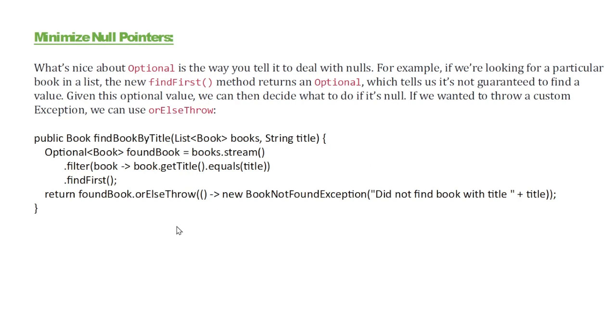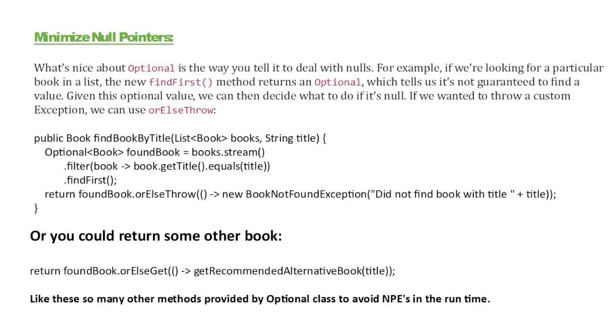So there is some custom logic in this one to handle this exception. Already predefined logic exists in this, orElseThrow. If we don't want to throw a custom exception, and we want to throw some other object, a book object, how will we do it? You could return some other book also by using orElse, orElseGet, recommendation alternate native book. These methods also will be there.